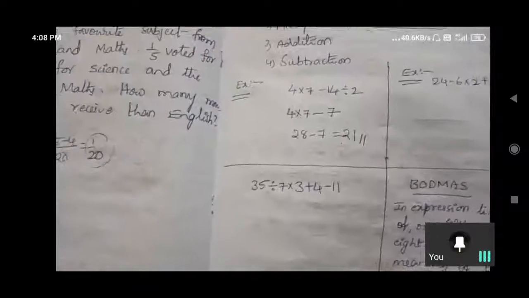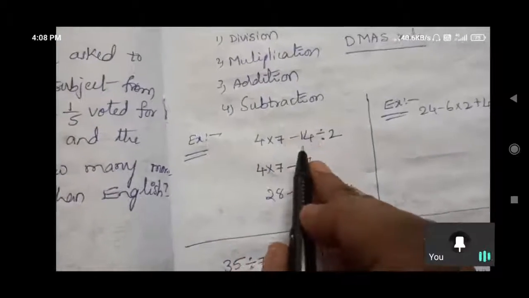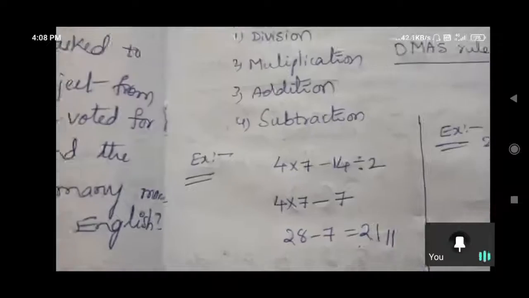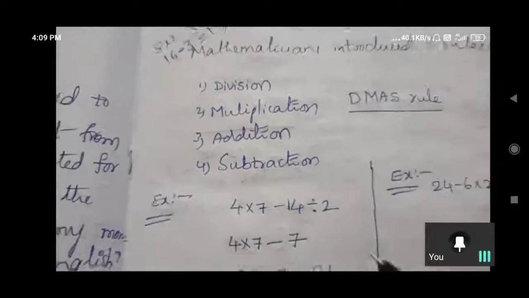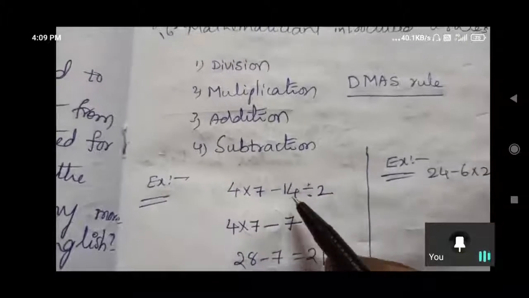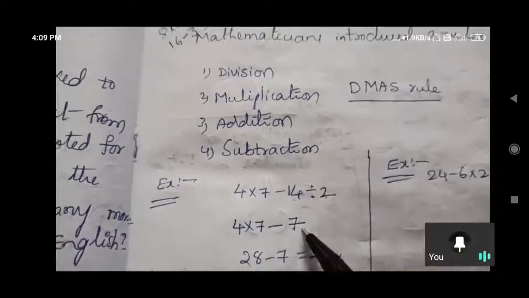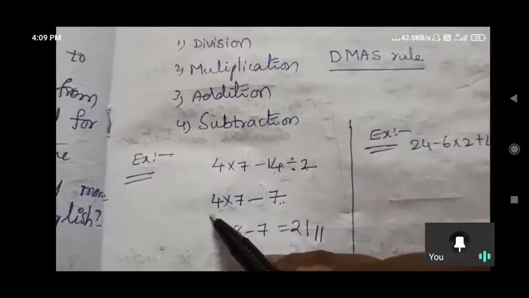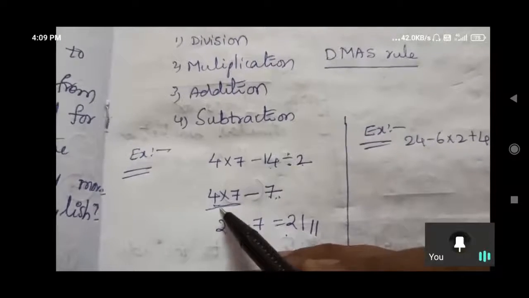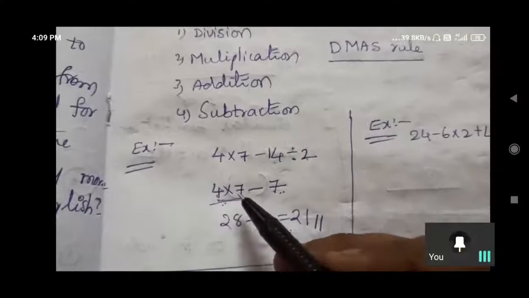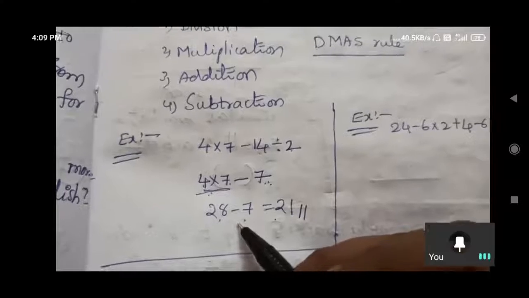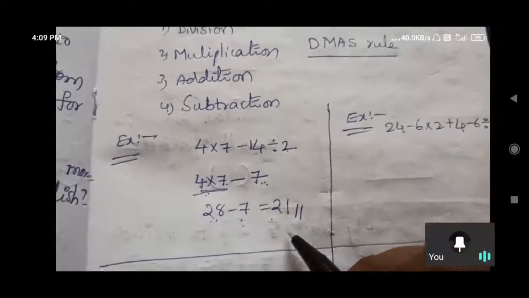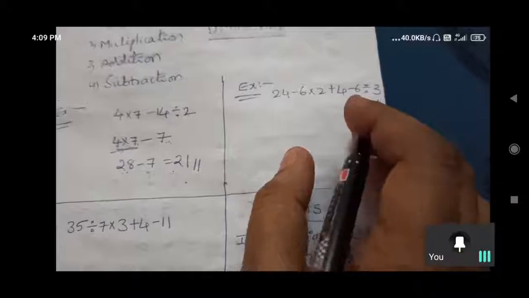So here some problems we'll do. Here 4 into 7 minus 14 divided by 2. According to our DMAS rule, first we need to do division. So 14 divided by 2, how much? 7. Then multiplication we need to give importance. In the second step we do multiplication: 4 into 7, 28. 28 minus 7, last we do subtraction. 21 is the answer.